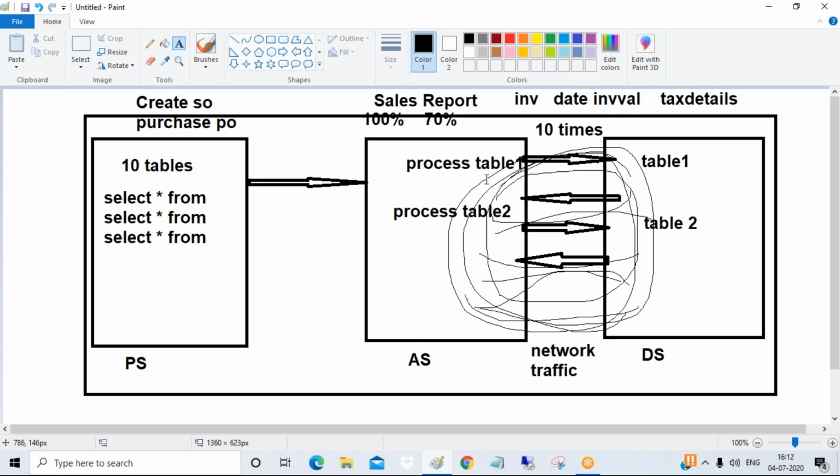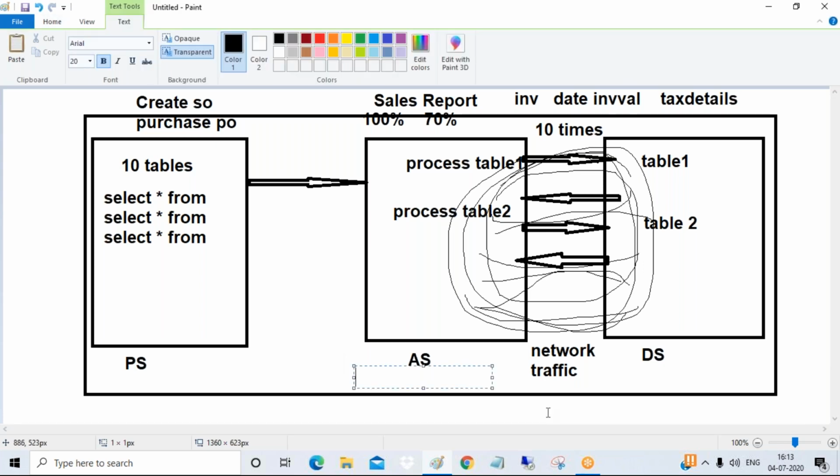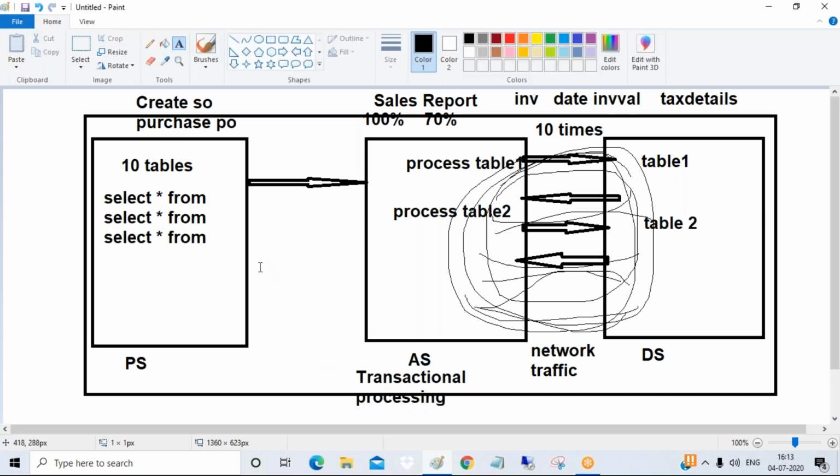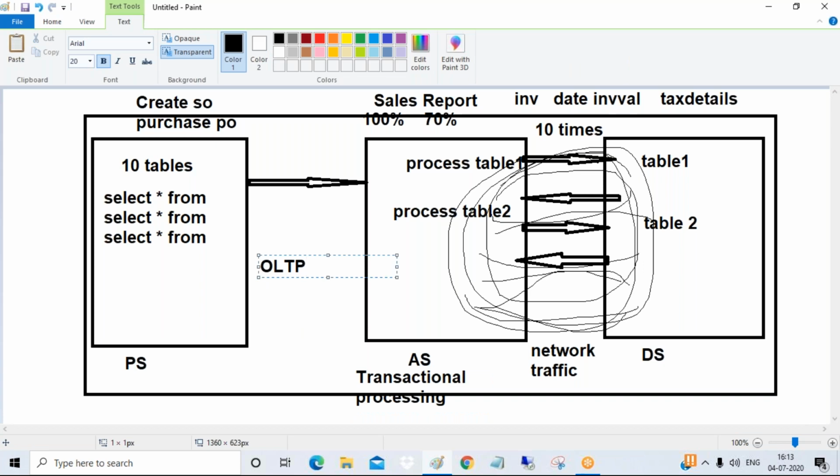Yes or no, guys? So day-to-day business activities, we are doing in this ERP system, guys. All your sales order creation, purchase order creation, employee creation, billing creations, invoice creation, delivery creations will be done in this system. So that's why, guys, this entire ERP system is designed for transactional processing. So that's why this system is called an OLTP system. That's why ERP systems are known as OLTP.